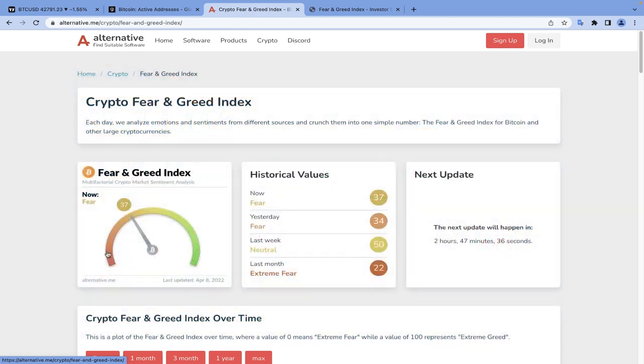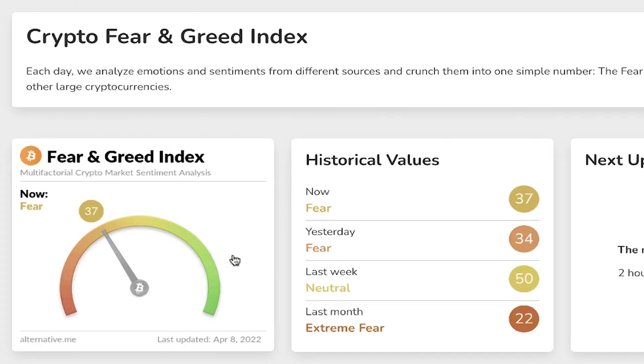The Crypto Fear and Greed Index works by estimating the market sentiment, which is represented by a score ranging from 0 to 100. The lower half of the range, 0 to 49, represents fear, and the higher half, 50 to 100, represents greed. Whenever the indicator reaches an extreme level like 0 or 100, there is a high probability for the market to reverse its direction. To say more specifically, when the market reaches 0, it means the market is too fearful, and when it reaches 100, it indicates the market is too greedy, and these situations lead to the opposite effect. And when the index remains at 50, the market is considered to be neutral.